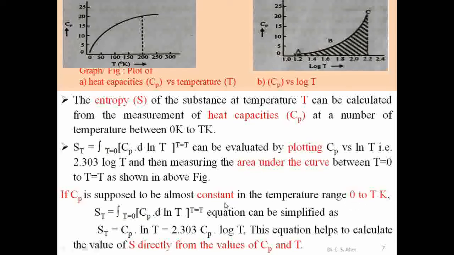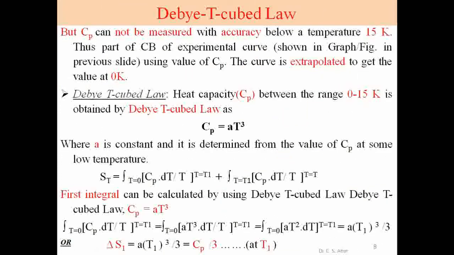In the next slide, another condition, the Debye T cube law. We considered Cp constant in the previous slide, but Cp cannot be measured with accuracy below a temperature of 15 Kelvin. It is Kelvin, not degrees.